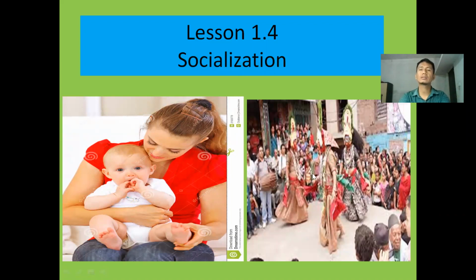Here is one occasion on one festival. It belongs to Newari culture, Lakhe Jatra. If I am not wrong, it is being performed there, I think, in the Kathmandu Valley.